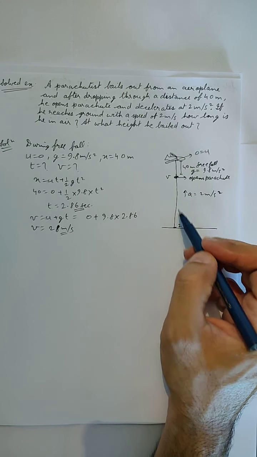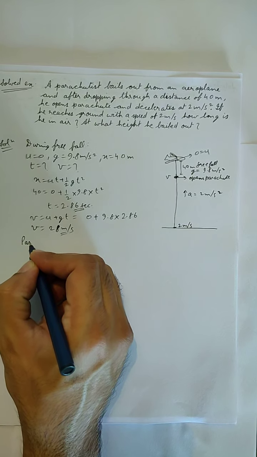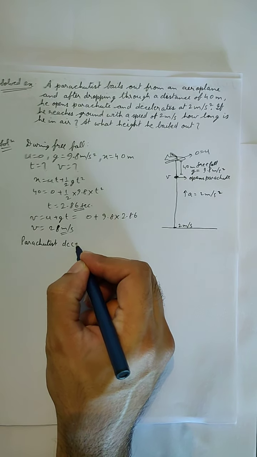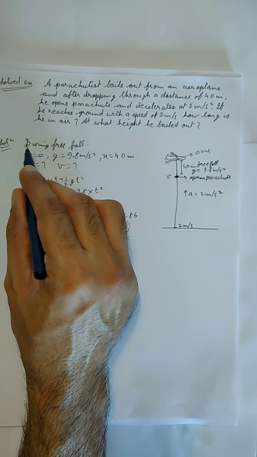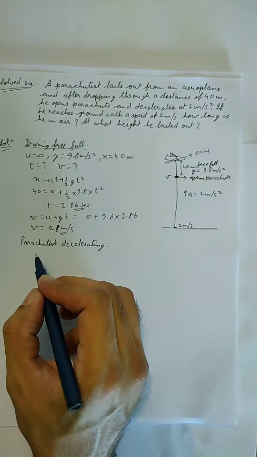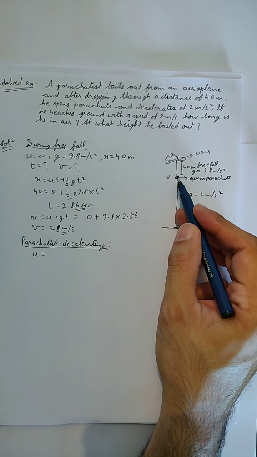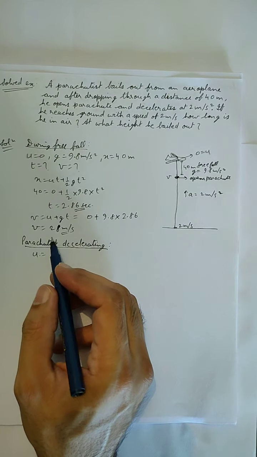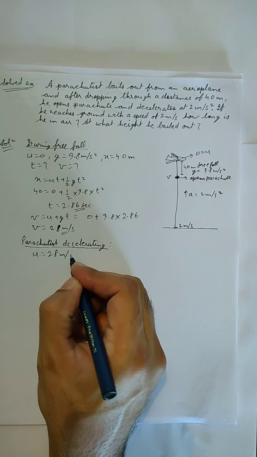So for the rest of the journey, when the parachutist is deaccelerating, he opened the parachute and there was a deacceleration of 2 meter per second square. So we can write the initial velocity for this journey from this point to the ground. The initial velocity will be the final velocity at this point, which is equal to 28 meter per second.